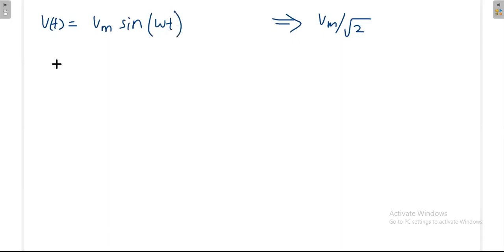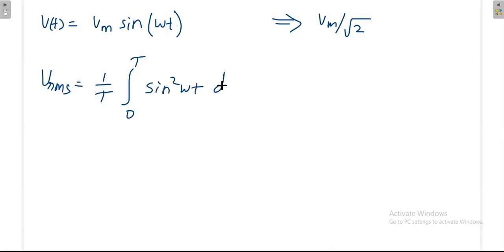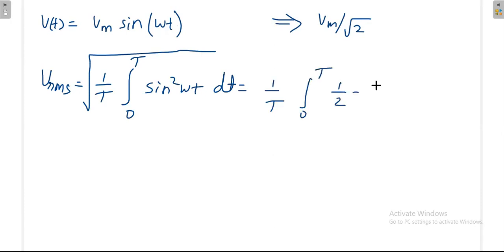So how to find the RMS value? VRMS is equal to, again, what is the formula? Square root of 1 by T integration 0 to T sine square omega t dt. Then 1 by T integration 0 to T. What is sine square theta, sir? 1 by 2, minus cos 2 omega t divided by 2, into dt.